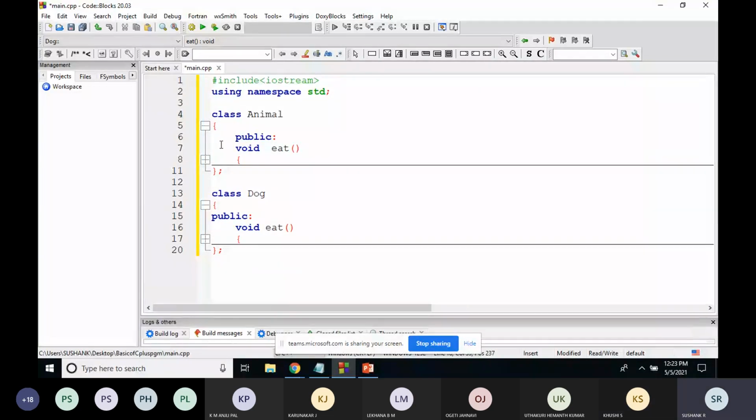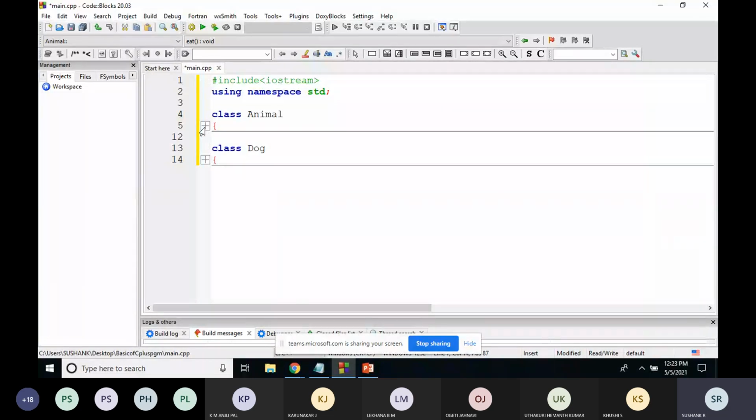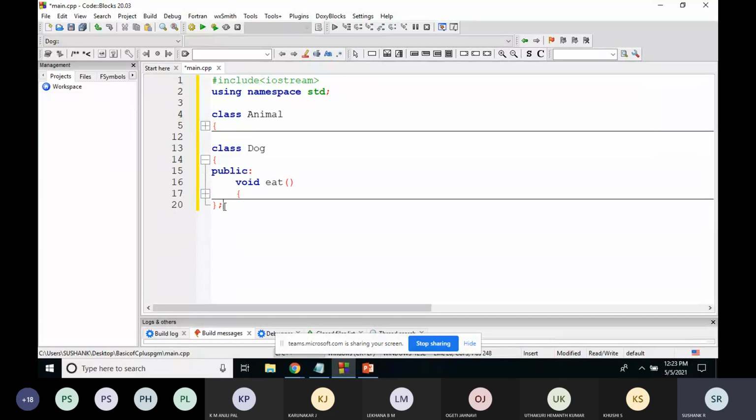Yes, sir. One class called animal contains a function called eat, and one class called dog contains a function called eat. So two classes are there, both containing the function called eat.